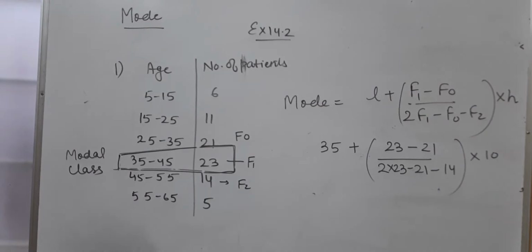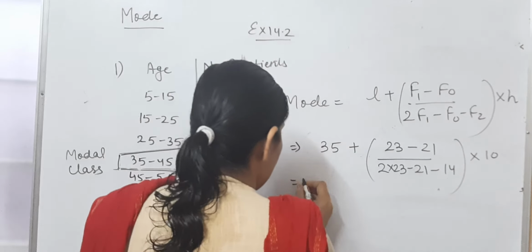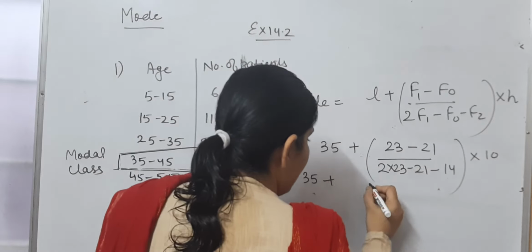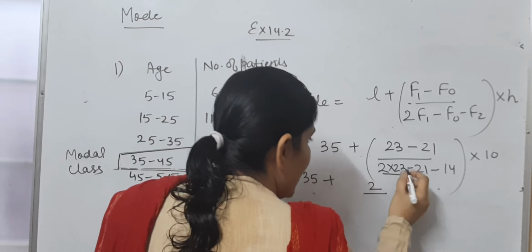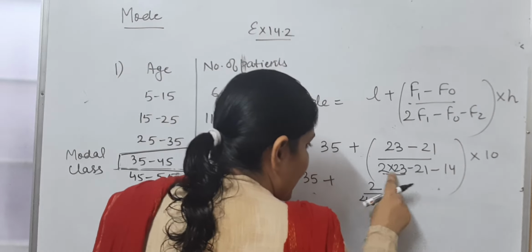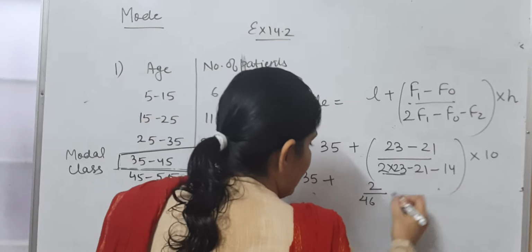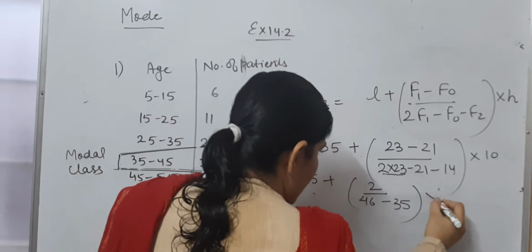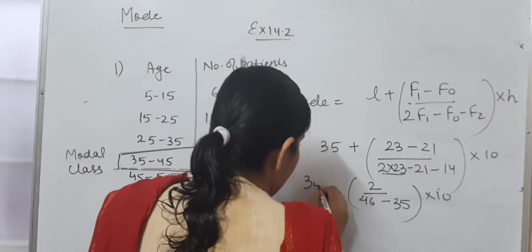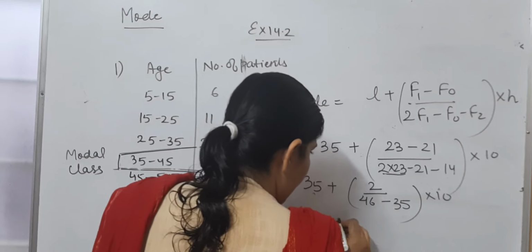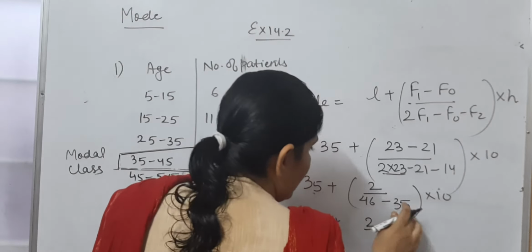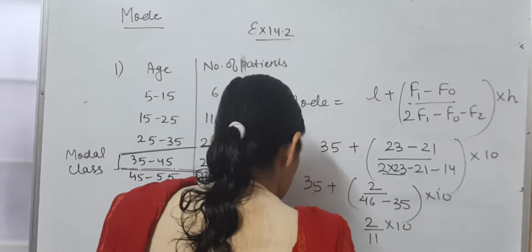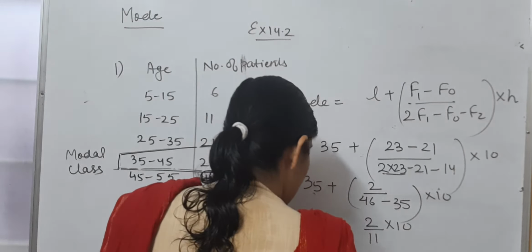Now just calculate it. This is 35. Now 23 minus 21 will be 2. 23 into 2 is 46. 46 minus, this becomes minus minus plus, 45. This is 35 into 10. This is 35 plus this is going to be 2. 46 minus 35 is what? 46 minus 35 is 11. So this is going to be 35 plus 20 upon 11.